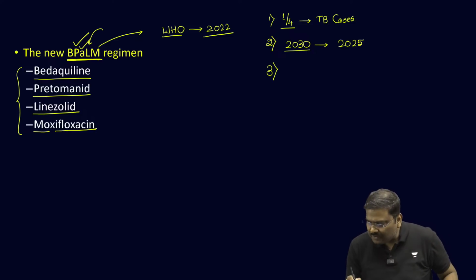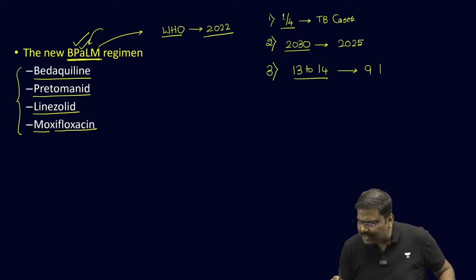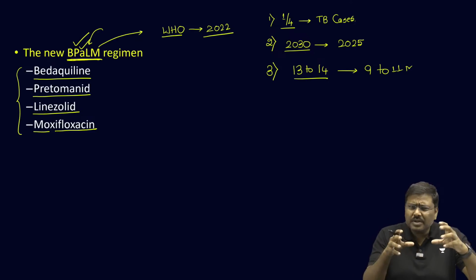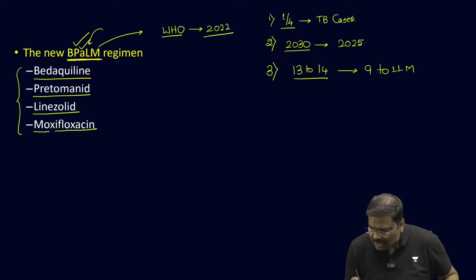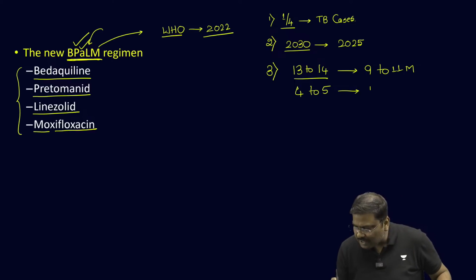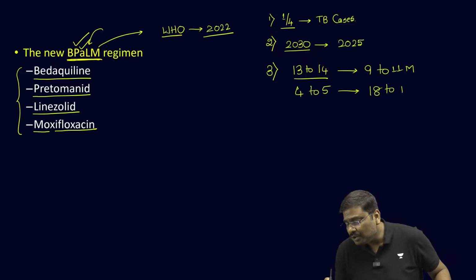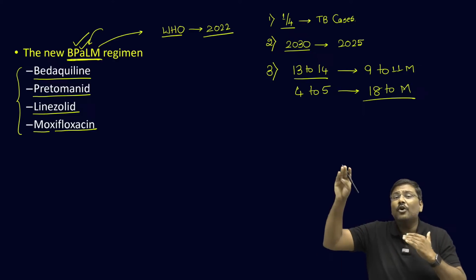In the first regimen, around 13 to 14 tablets are given every day to the patient, and this has to be continued for 9 to 11 months. There is also one more regimen wherein 4 to 5 tablets are provided, but for a duration of around 18 to 24 months. Look at the duration, 18 to 24 months.